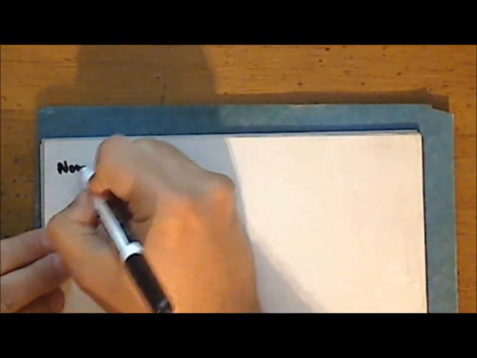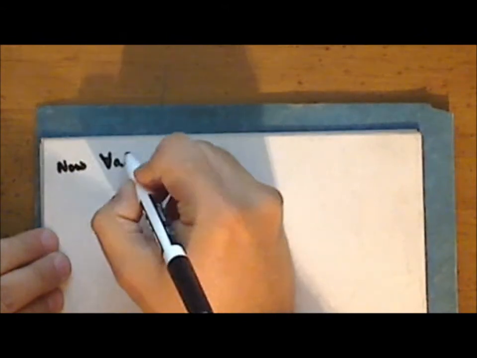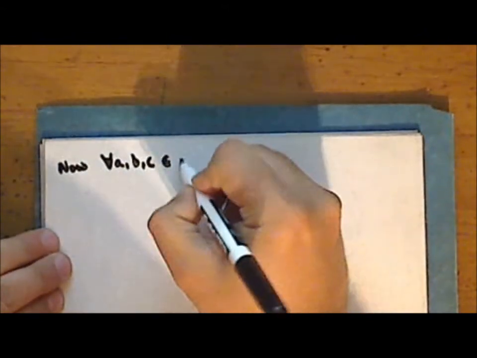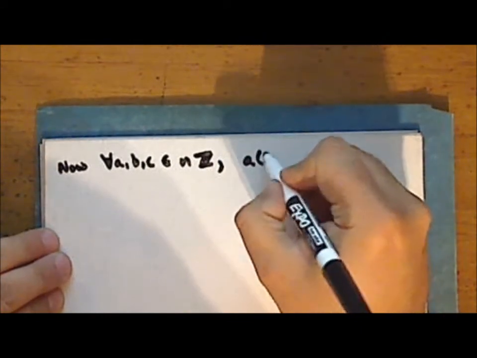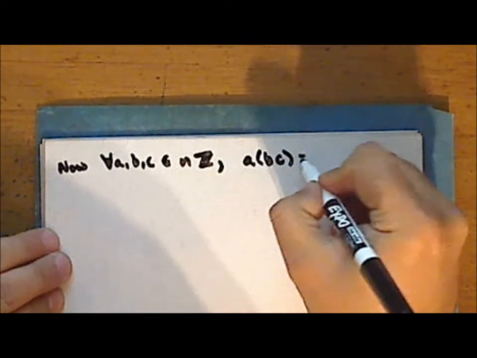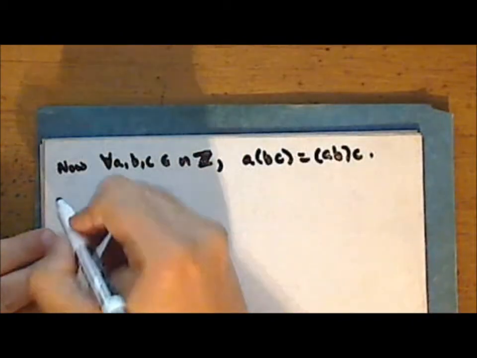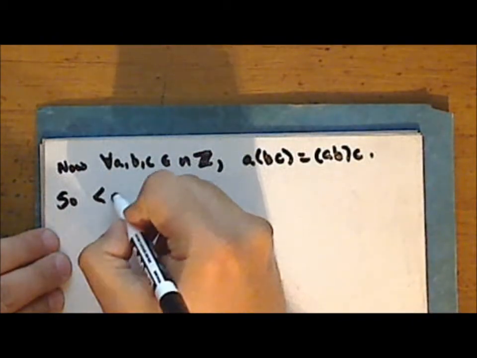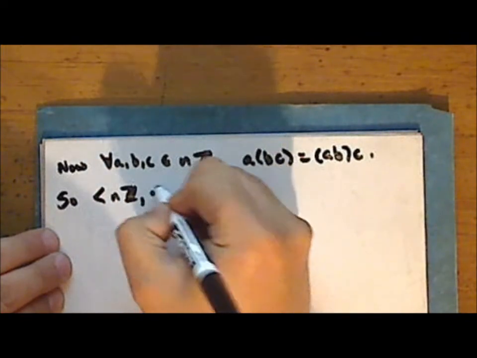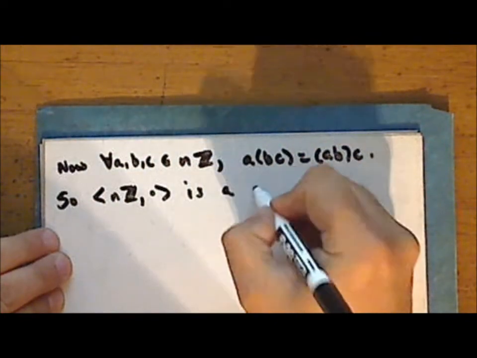Now for every 3 elements, A, B, and C, in the set, it does not matter how we group the terms, we will always obtain the same result when we take their product. And so the structure nZ under multiplication is a semigroup.